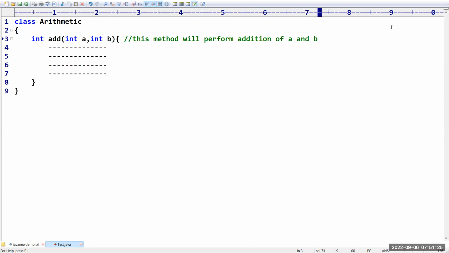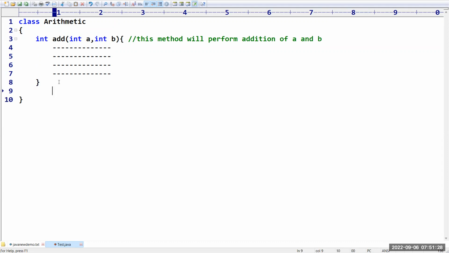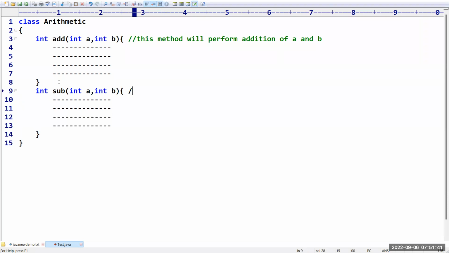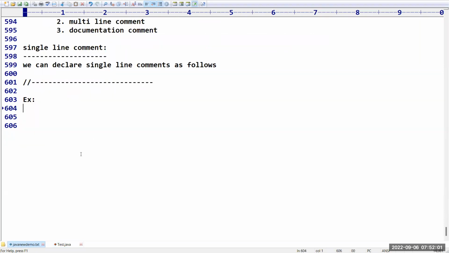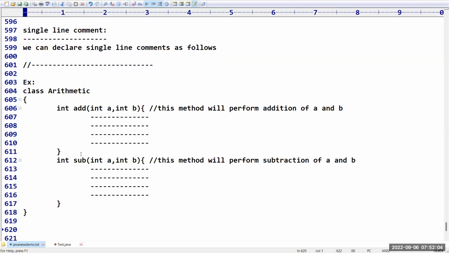Similarly I want to write one more function, int subtraction, which takes two numbers like this, and it is going to perform subtraction related activities. I'm not writing code, I'm just giving the explanation. Here you can provide: this method will perform subtraction of a and b. This is not a part of the program, but for user understanding purposes we can provide it in comments. This is called a single line comment. What about multi-line comment?